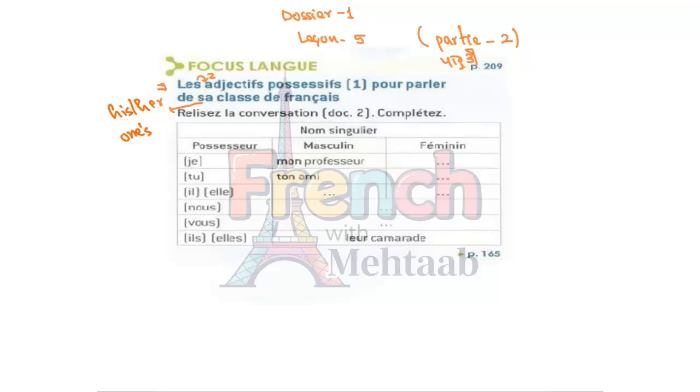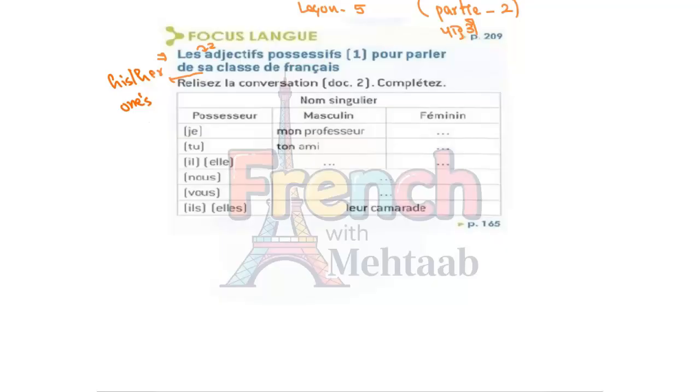Now, how to use these things? In this table, they have made the table only for the singular things. Now, we are going to make another part of this table for plural things. Now, who is the possessor? The possessor, the person who is possessing the thing, is, let's say, je.